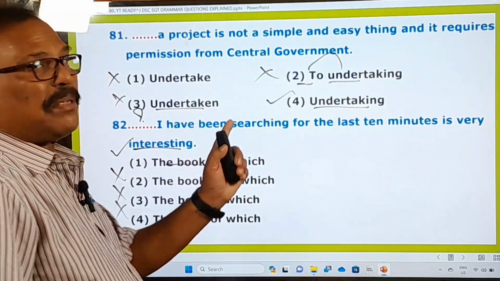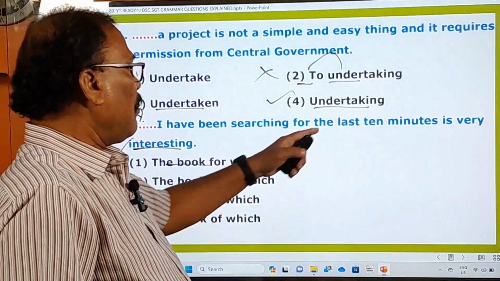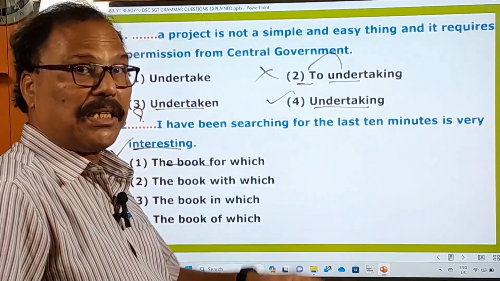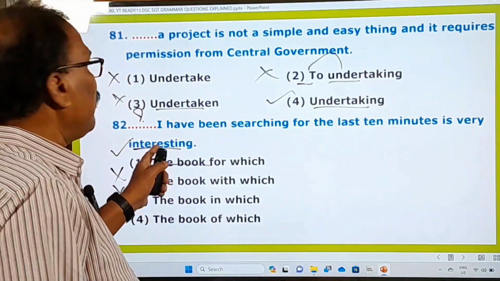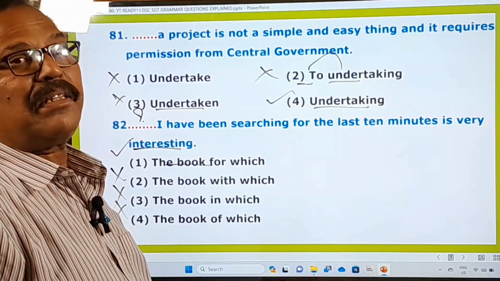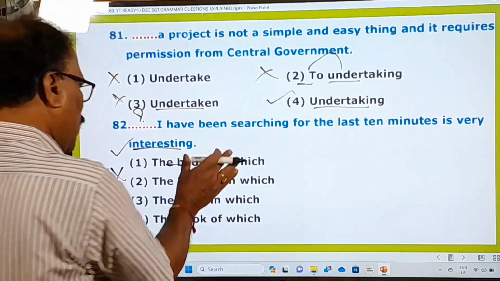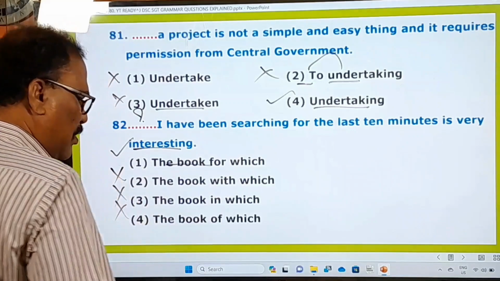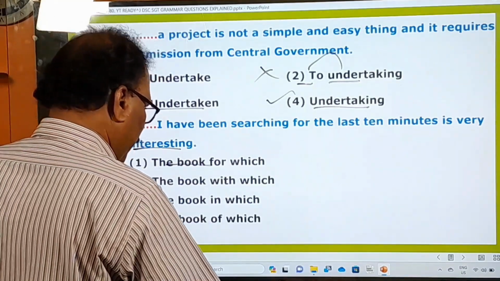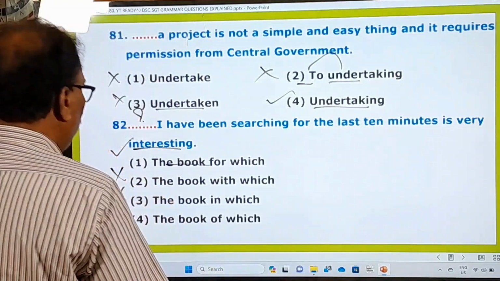ఏ పుస్తకము కోసమైతే నేను వెతుకుతూ ఉన్నాను. For the last 10 minutes. గత 10 నిమిషాలుగా. Is very interesting. అది చాలా ఆసక్తిదాయకమైనటువంటిది. So, the very first one is the right one and all other answers are wrong. Okay. Right. Now, let's go to the next question.